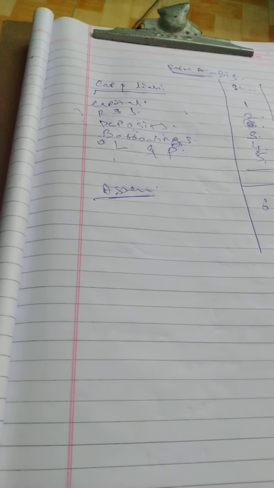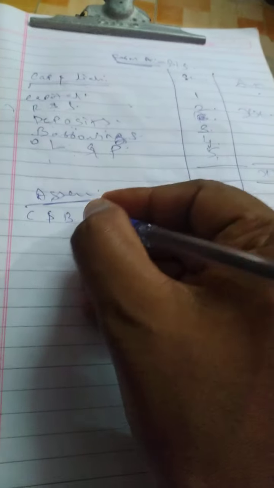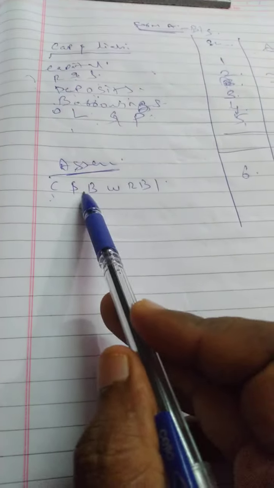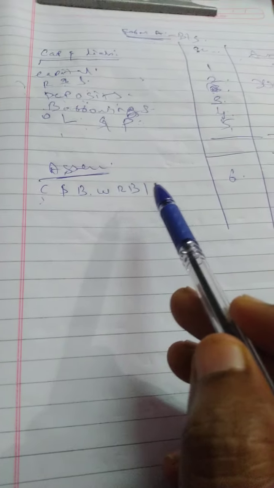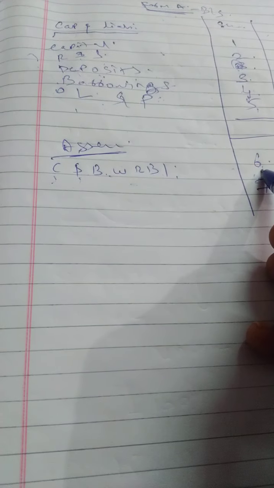So as per the format, as per the rules and regulations, the 6th schedule is cash and balance with RBI. How much cash and balance am I keeping with the Reserve Bank of India? How much cash am I keeping? That is my schedule 6. Okay. Then 7. What is 7? This is only money with RBI. I have a separate schedule 6.